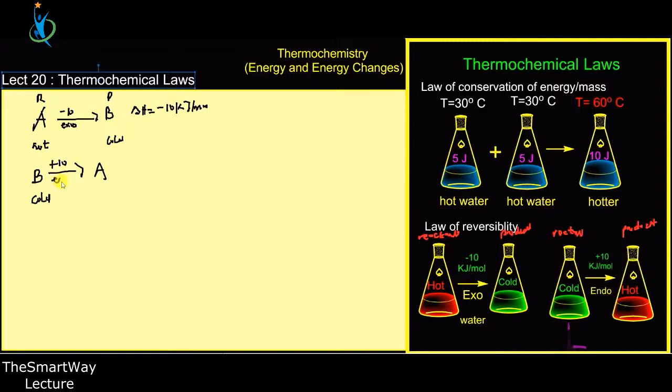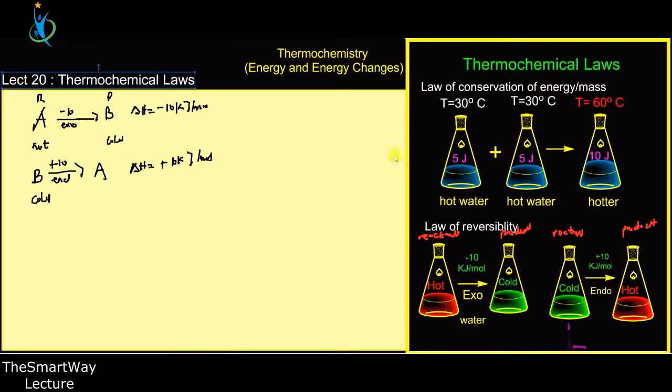So it is an endothermic process, and here the enthalpy change is plus, because it's taking energy from the surroundings, so plus 10 kilojoules per mole.